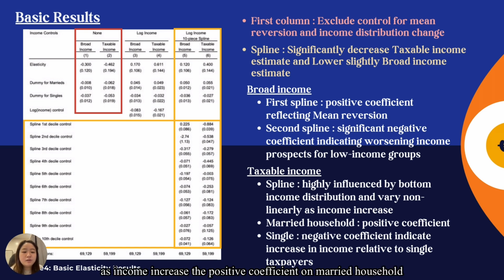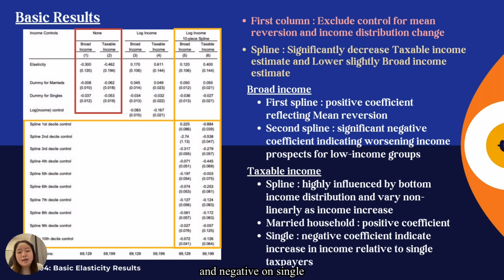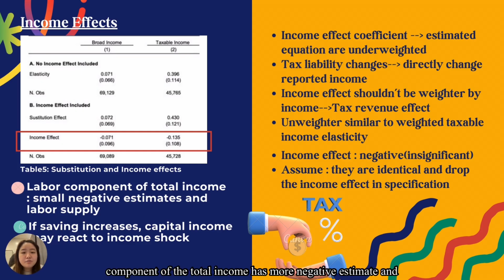The positive coefficient on married household and negative on single indicates an increase in income relative to single taxpayers. The labor component of total income has a small negative estimate for labor supply, but capital income may react to income shock if saving increases.